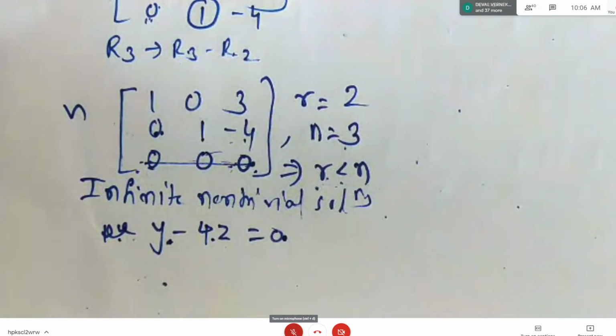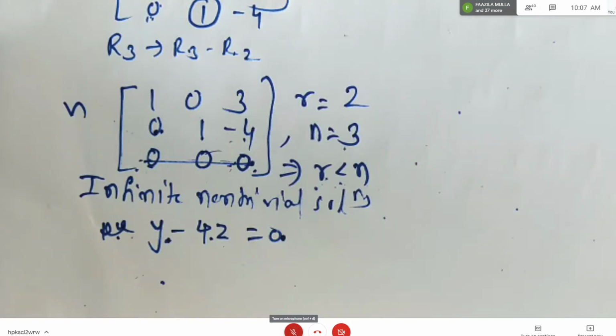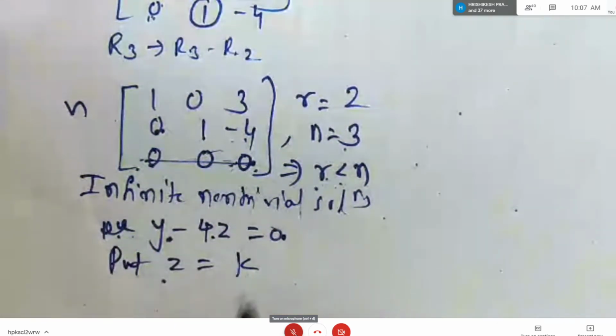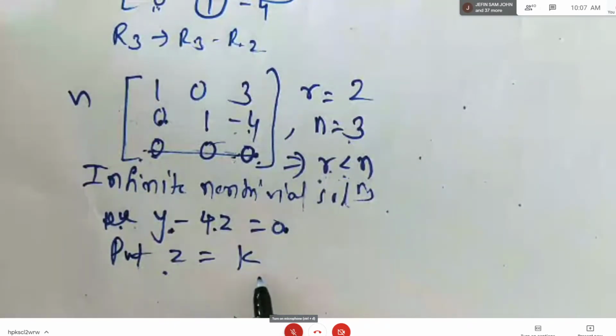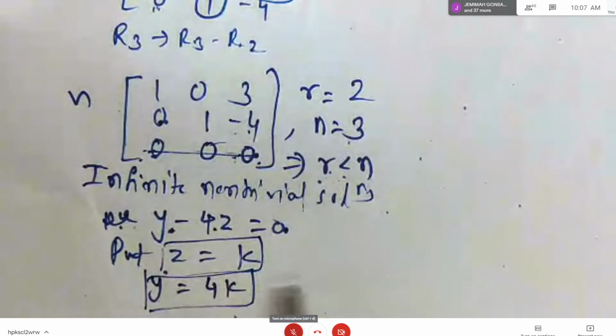What we have done in non-homogeneous system of equations, when this situation comes, how to handle this? One equation, two unknowns. Either you will get y in terms of z or z in terms of y, which we don't want, right? So what do we do? We put z is equal to k. Very good. When you put z is equal to k, see what happens? Y will be equal to 4k, right? So we got value of z, we got value of y in terms of k.